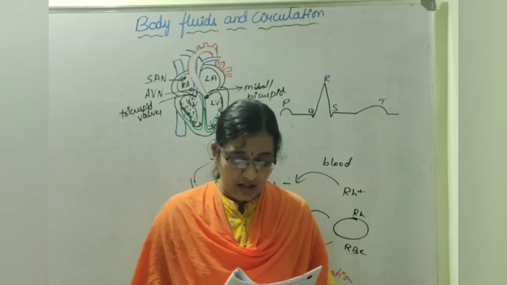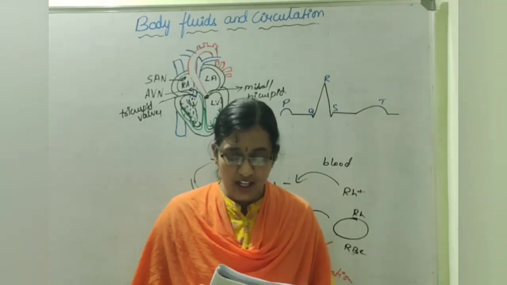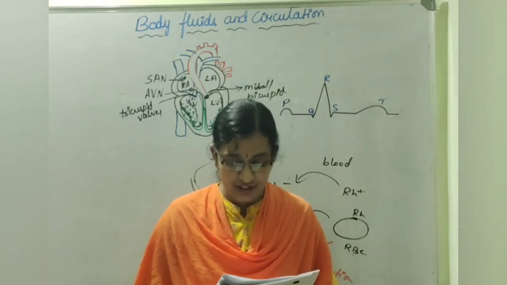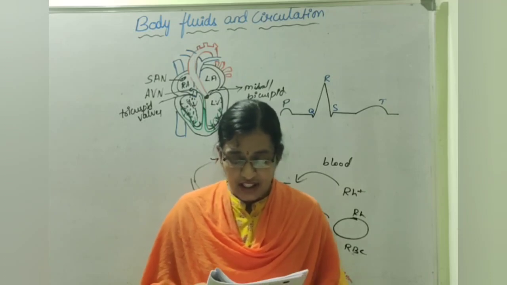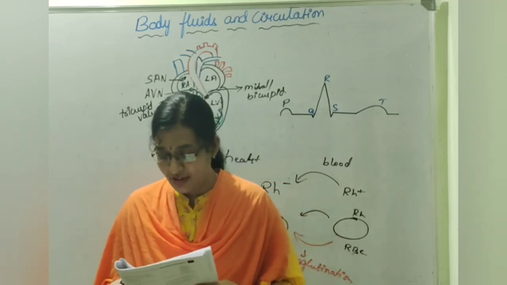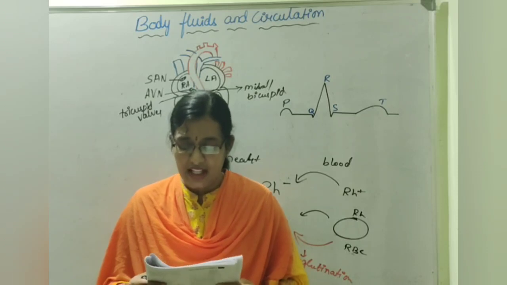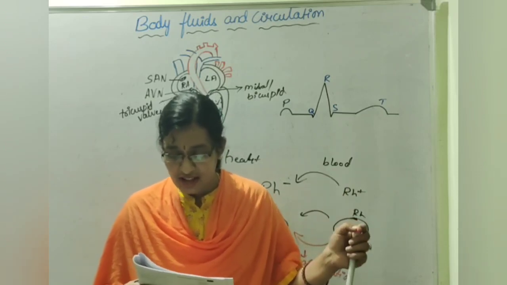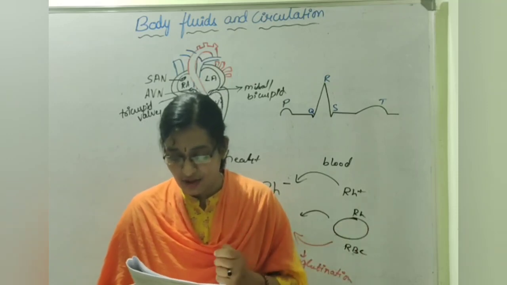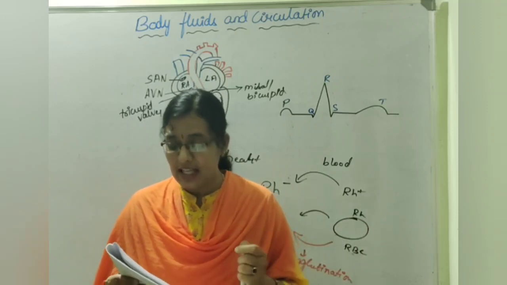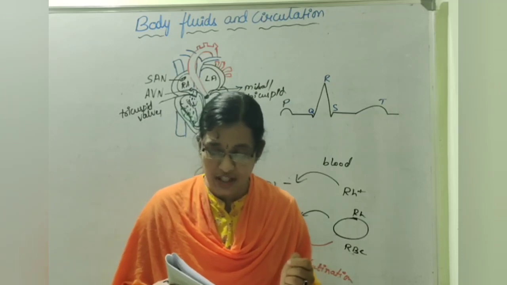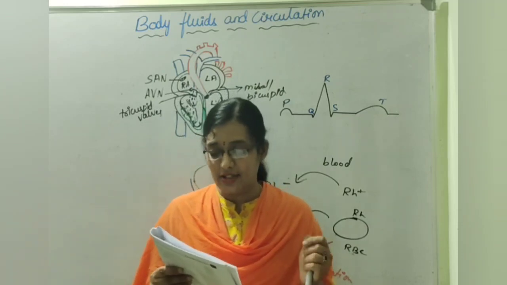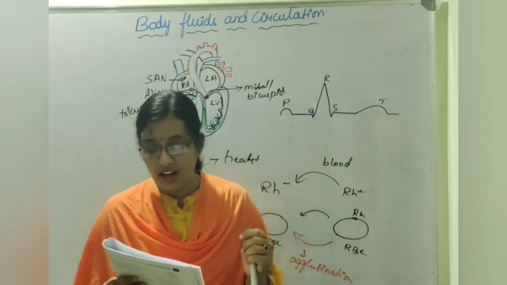Okay. So which vessel type is not correctly matched with one of its functions? First one, arterioles return blood from the tissues to the atria. Second, arteries conduct blood away from the heart. Third, veins serve as a blood reservoir. And fourth one, capillaries are the site of exchange of substances between the blood and tissue fluid. Of course, all are correct except one.